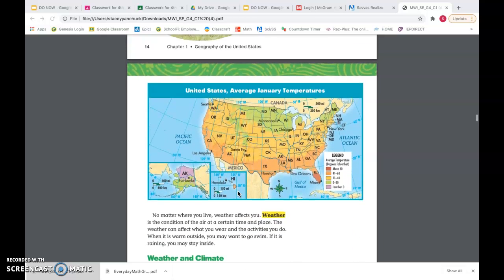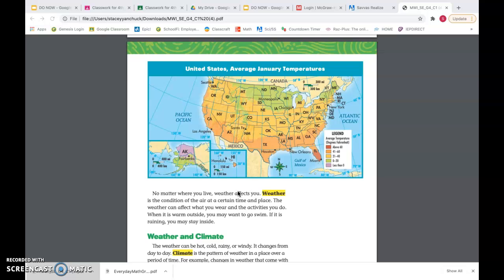So go on to Flipgrid and give me a synopsis, or a summary, as to what you would look like if you lived in New Jersey in January. What would it look like if you lived in Texas in January? What would you be wearing? What would you wear if you were living in California? What would you wear if you lived in Alaska? Okay? Good luck.